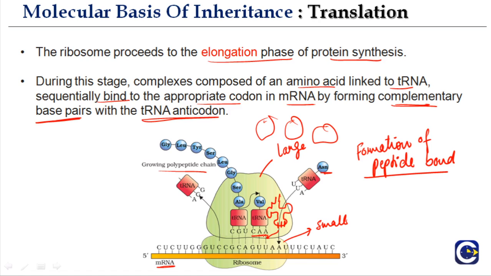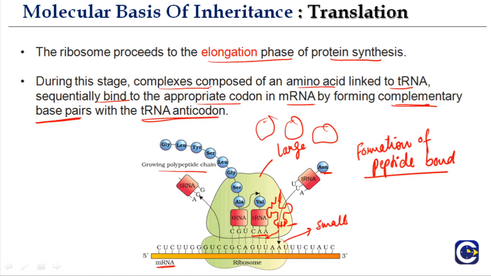So this is very important, that is why we studied the clover leaf structure, because there is this anticodon loop that recognizes the codon, and simultaneously the growing polypeptide chain allows the addition of the right amino acid. Okay, so the ribosome proceeds to the elongation phase of protein synthesis. These new amino acids are added.